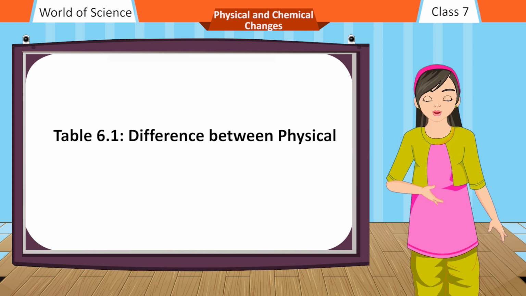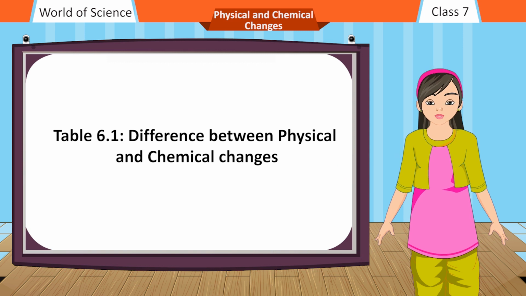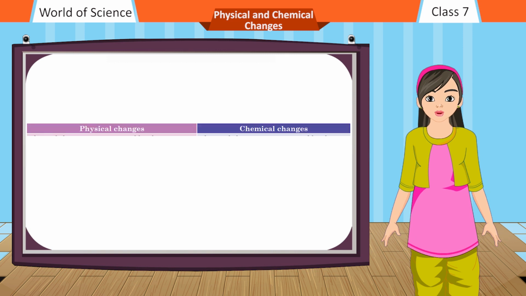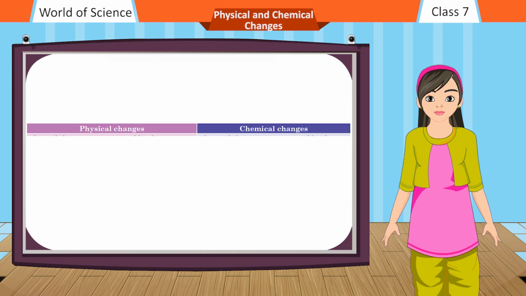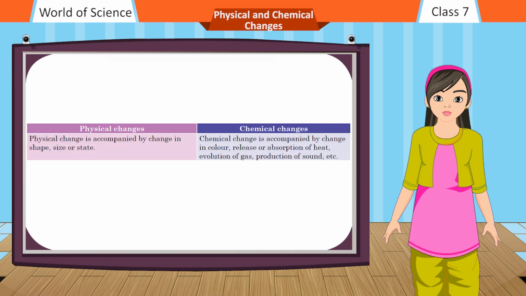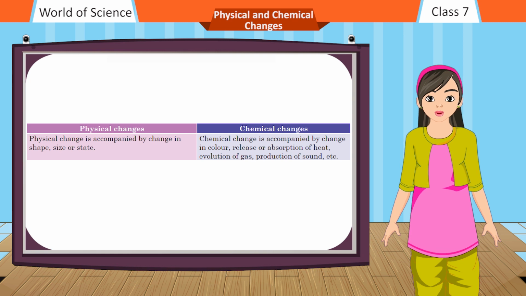Table 6.1. Difference between physical and chemical changes. Physical changes: a physical change is accompanied by change in shape, size or state.